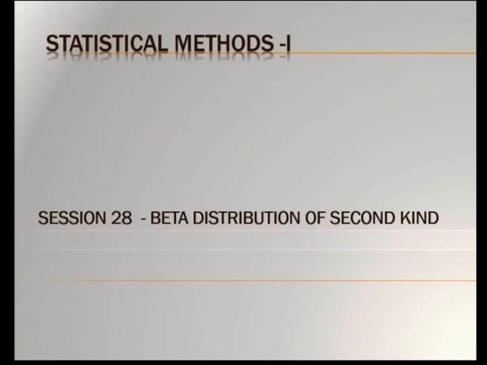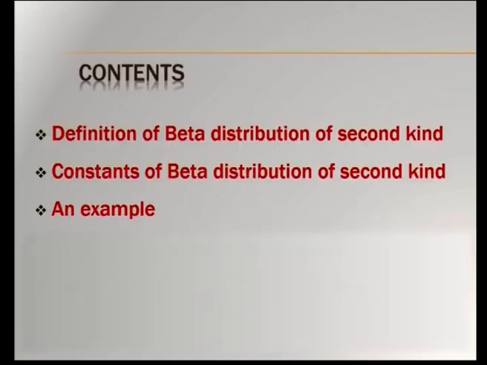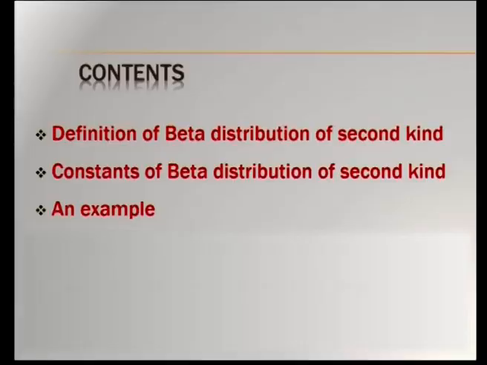Welcome to UGC lecture series. Earlier, we were studying some special continuous probability distributions like gamma distribution and beta distribution. In the previous session, we have seen beta distribution of first kind. In this session, you are going to study about beta distribution of second kind, which is also a continuous probability distribution. What all the contents you are going to see in this session is the definition of beta distribution of second kind.